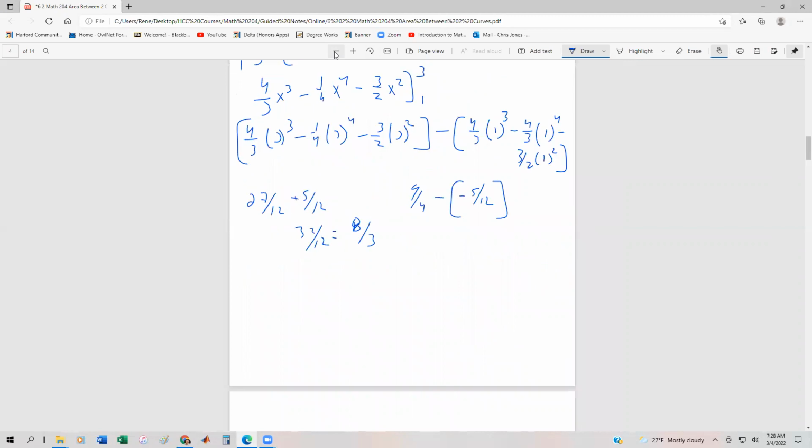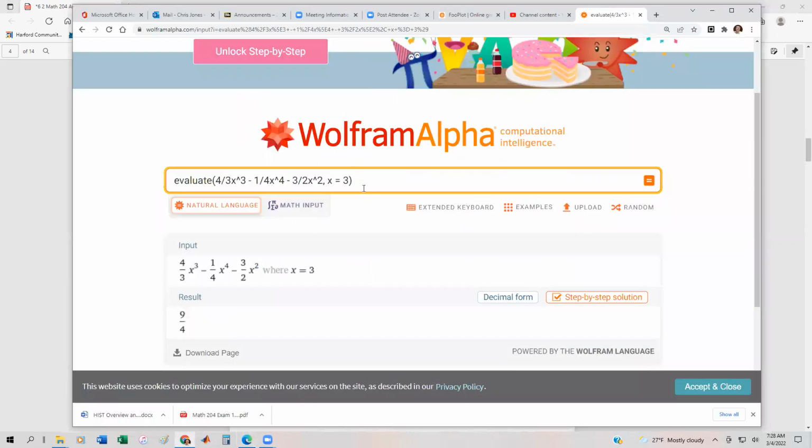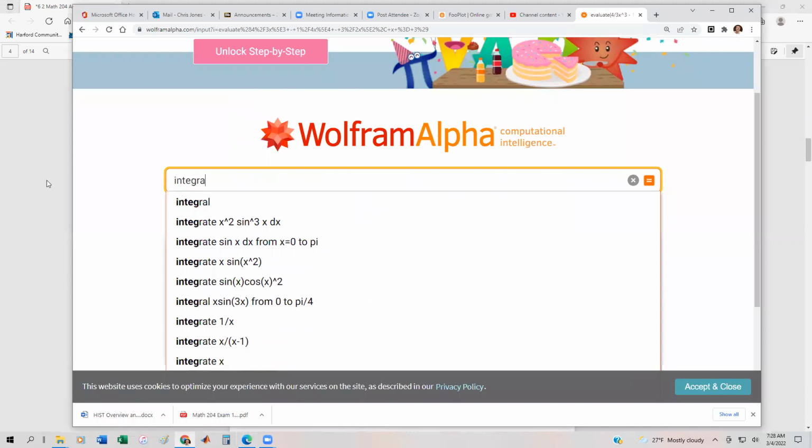All right, so the total area is going to be when we take that 5/12 and we add it to 8/3. If we get a common denominator of 12 once again, it's going to be 32, so it should wind up being 37/12 if we've done everything correctly. Now, of course, we're going to use Wolfram Alpha to verify this. And I know we didn't do this in the first problem, but we're going to integrate.